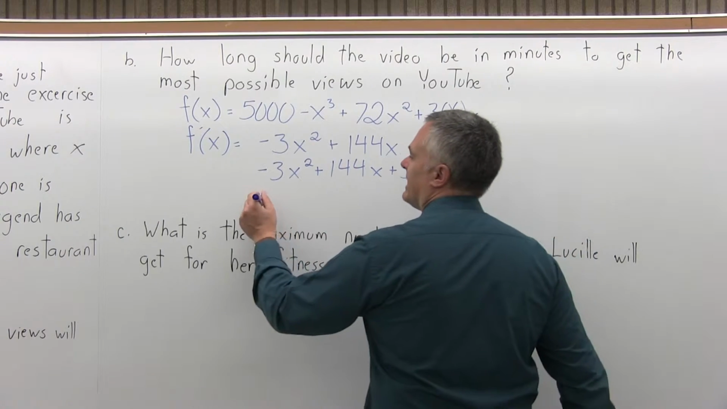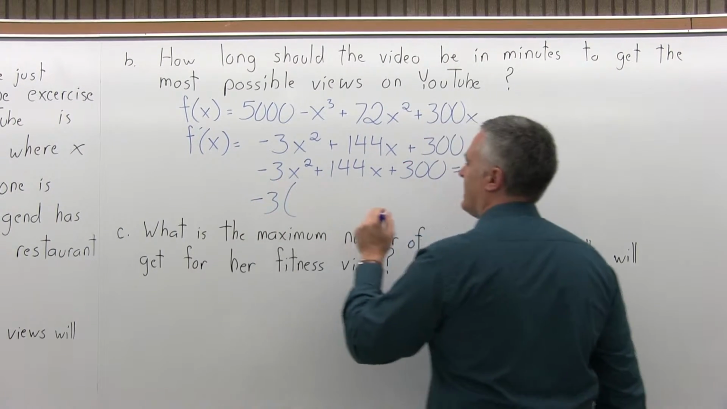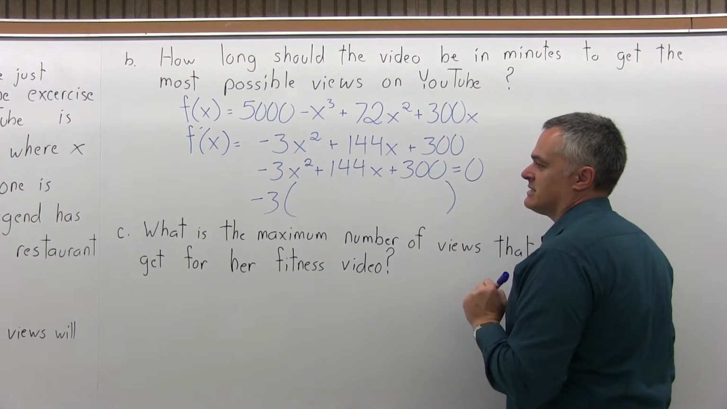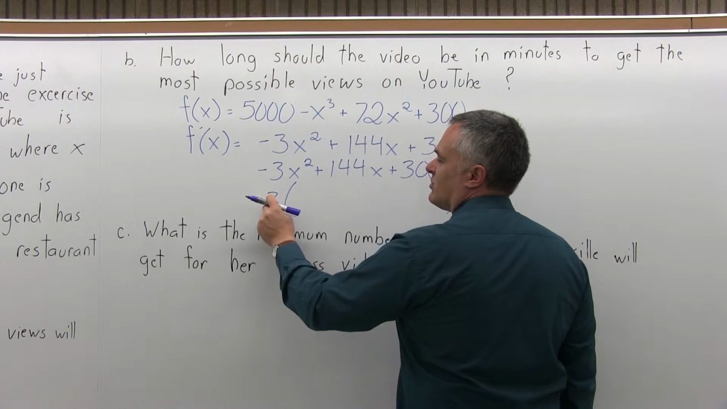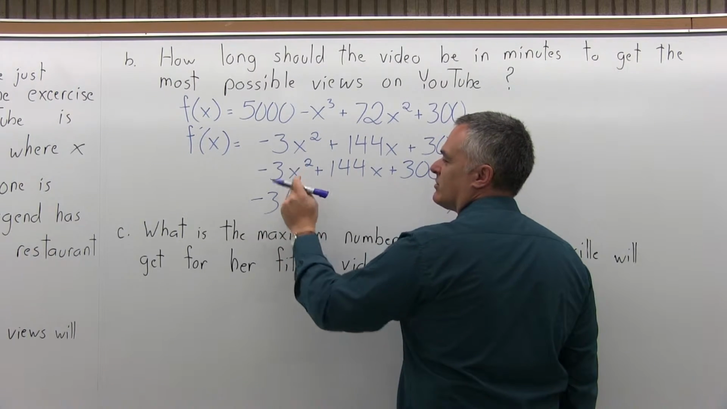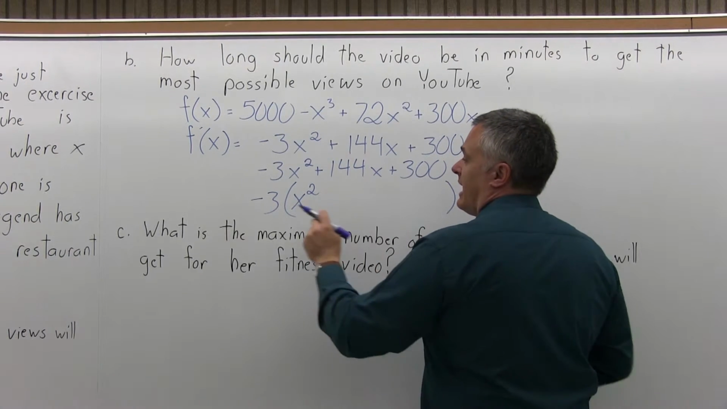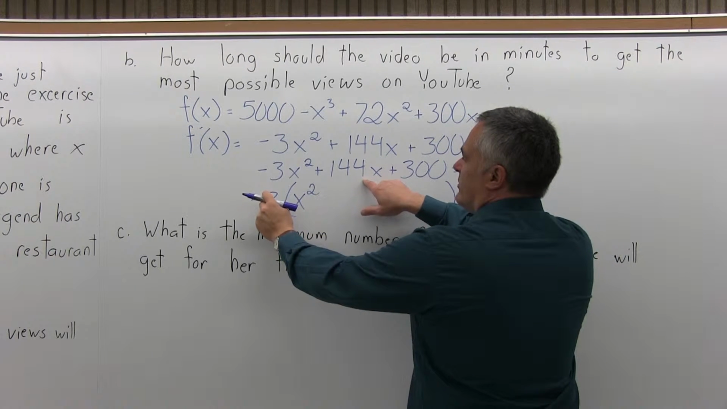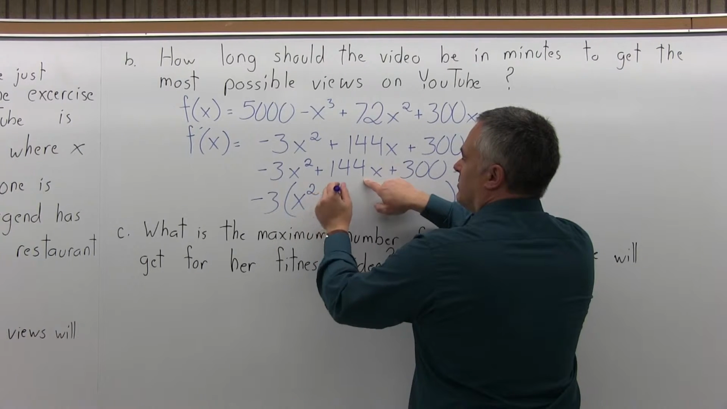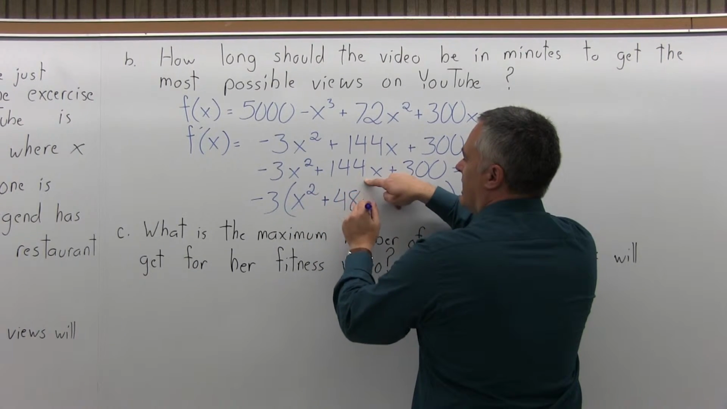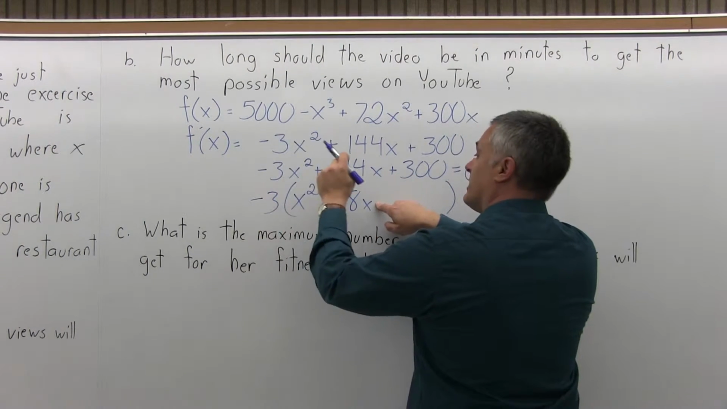So let's go ahead and write negative 3 and make some parentheses. When I take out a negative 3, times what is negative 3x squared? Well, times x squared. And then negative 3 times what is 144x? Well, it would be plus 48x. Negative 3 times 48x will make